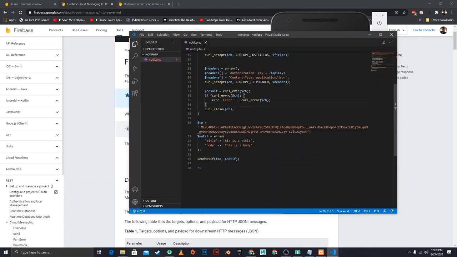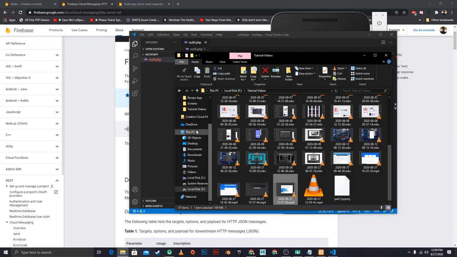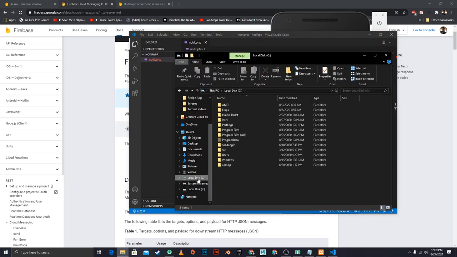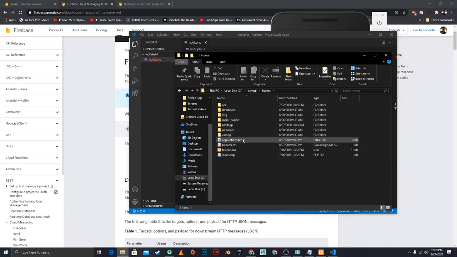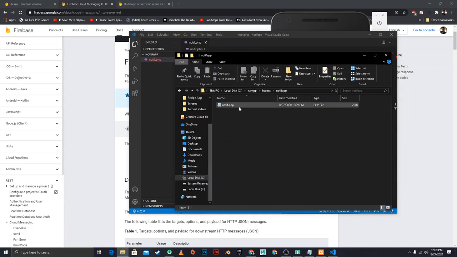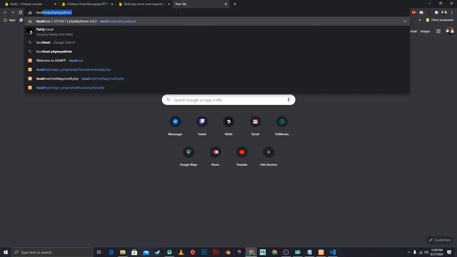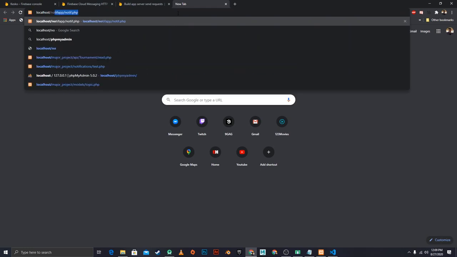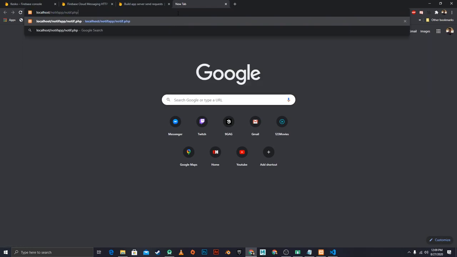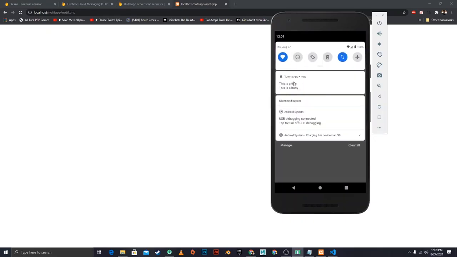Let's close that. So to call this, just make sure that it is inside of your XAMPP folder. So I'm using my local host, so I have in XAMPP htdocs, and it's inside notif app, and it's notif.php. So I can just call it over here saying localhost, and then notif app and notif.php. And whenever I run this script, nothing shows, but it has sent a notification to this particular application saying this is a title, this is a body.